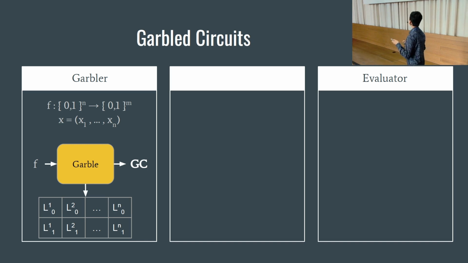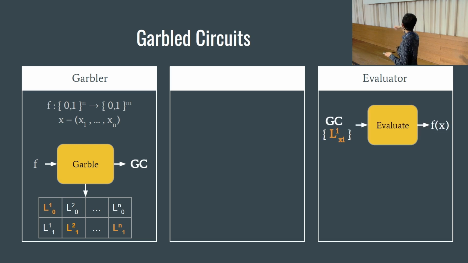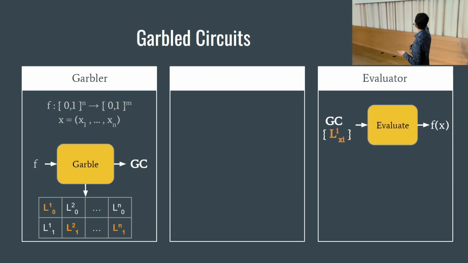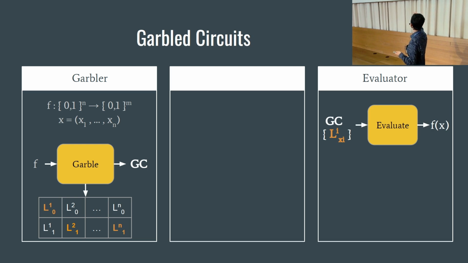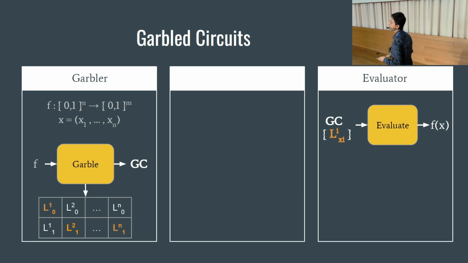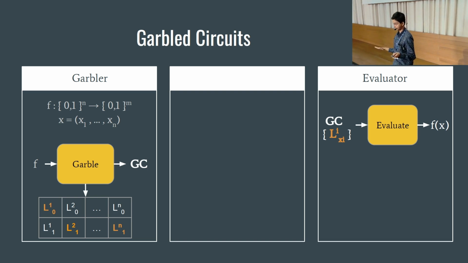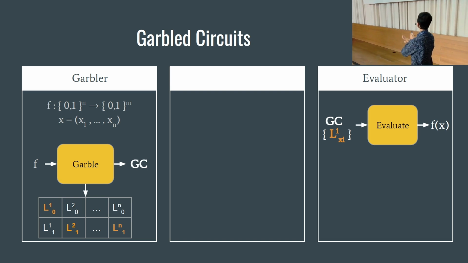Now, if you take one label from each pair to represent an input, and you take the garbled circuit and give it to an evaluator, there is this other function, the evaluation algorithm, that can take these and output the function output. And the garbling and the labels are such that nothing beyond the function output is learned. So this was plain garbling.